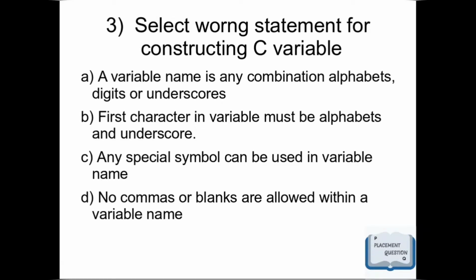Move on to the next question. Select the wrong statement for constructing a C variable. Option A, variable name is any combination of alphabets, digits or underscores. Option B, first character in a variable must be alphabet or underscore. Option C, any special symbol can be used in variable name. Option D, no comma or blank are allowed within a variable name. Correct answer is option C, because we cannot start a variable with any special symbol, only underscore is allowed.